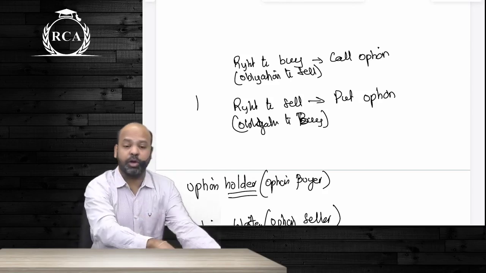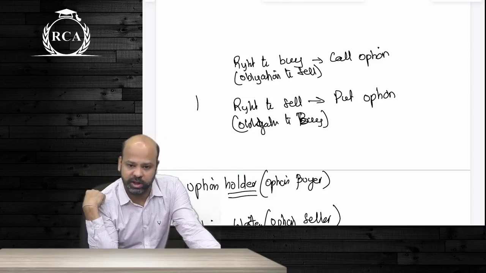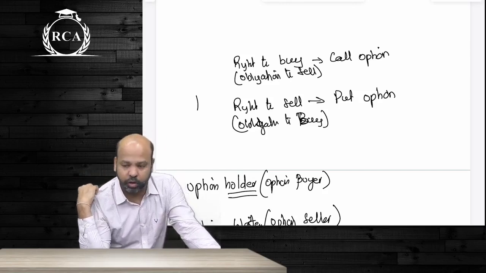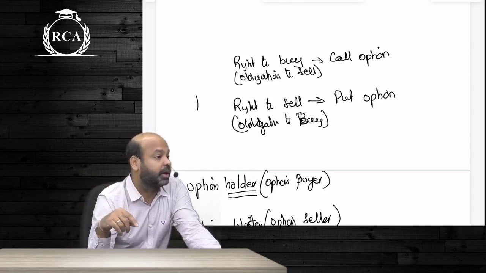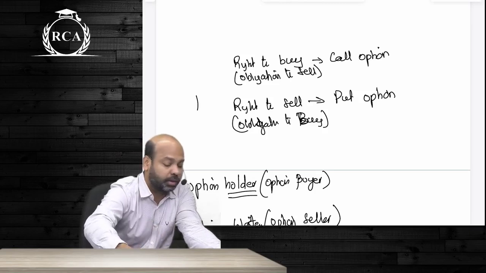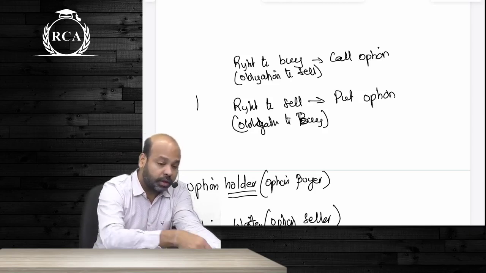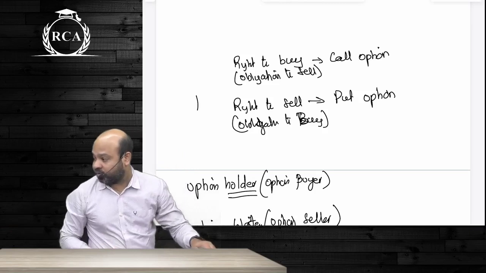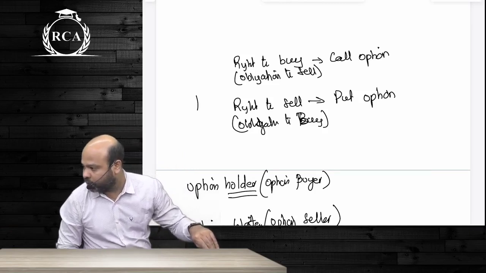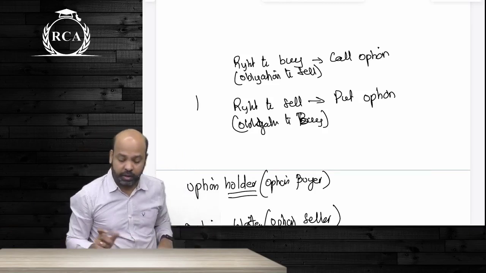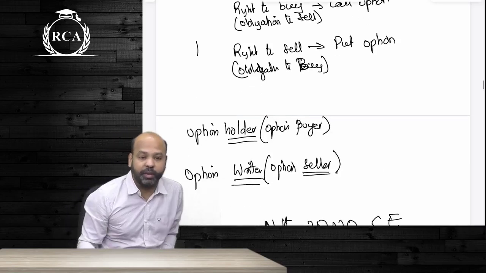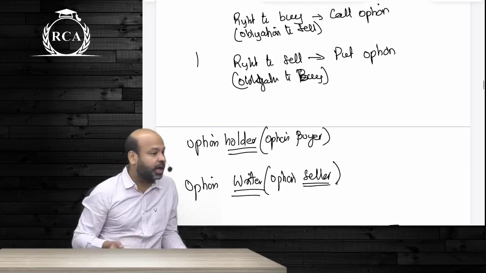We also spoke about callable bonds and puttable bonds in the first chapter. Callable bonds are those where the company has the right to buy back the bonds from the investors. Puttable bonds are those where the investors have the right to sell back the bonds to the company. Are we clear, guys? So here, this is right to buy as well as right to sell. Call option and put option.